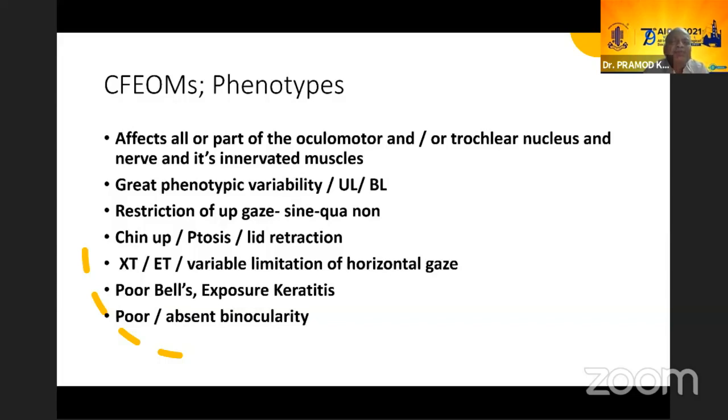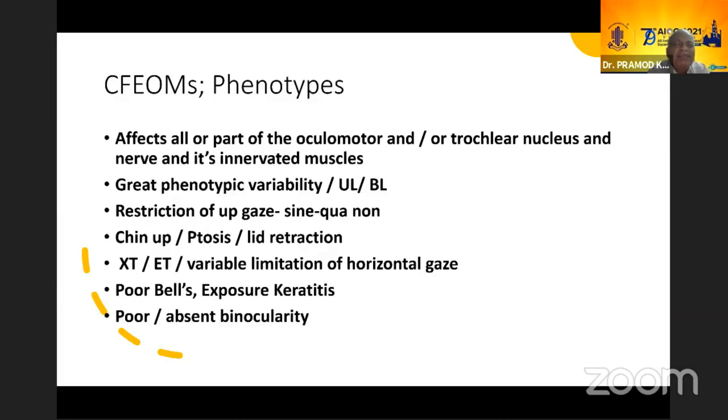Now, coming to phenotypes, they can affect all or part of the oculomotor and or trochlear nerve and its innervated muscles. There is great phenotypic variability. It could be unilateral or bilateral, and there is no direct genotypic and phenotypic relationship. So it is not that if you have found some genotype, it must always match with the phenotype. There is a lot of variability which can be seen in these cases.